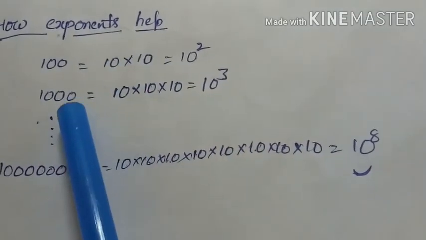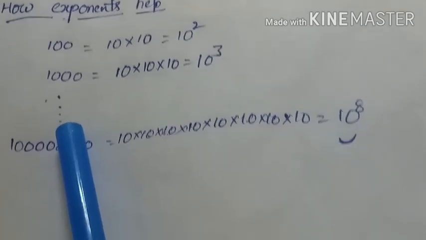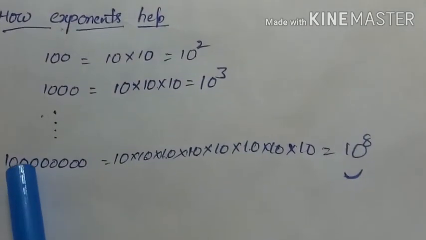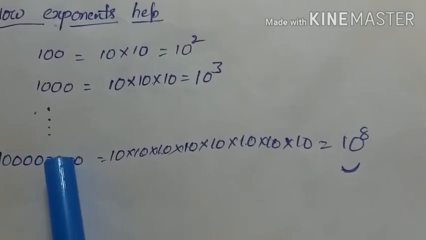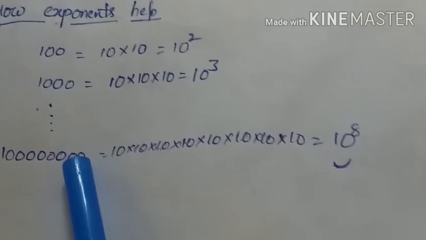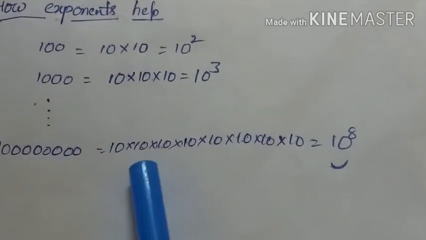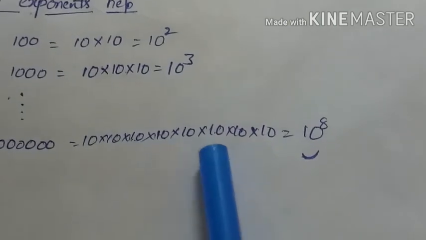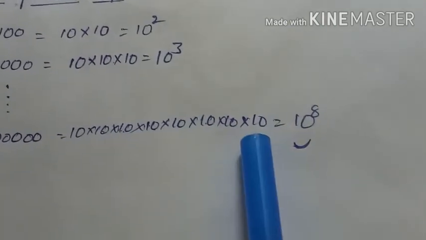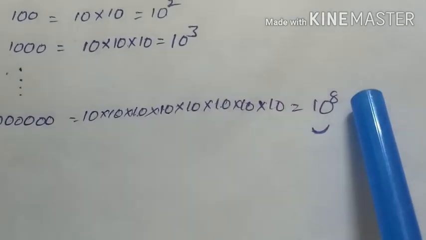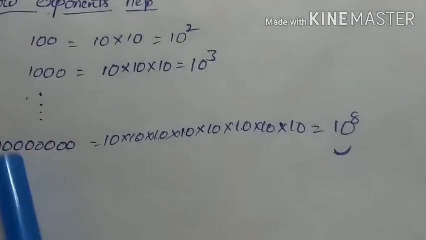If you talk about a number which has many zeros, like 1, 2, 3, 4, 5, 6, 7, 8, that can be written as 10 into 10 into 10 into 10 into 10 into... how many times? 8 times. That is equal to 10 power of 8. Now tell me, which one is more convenient to write?